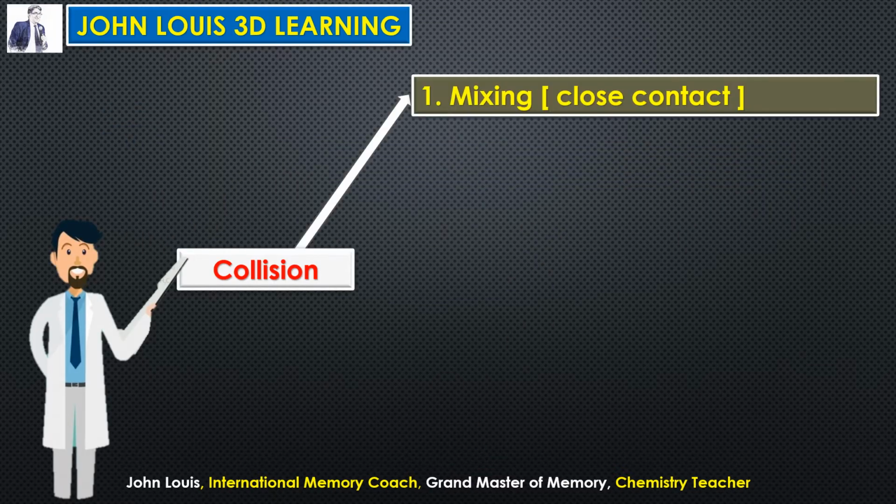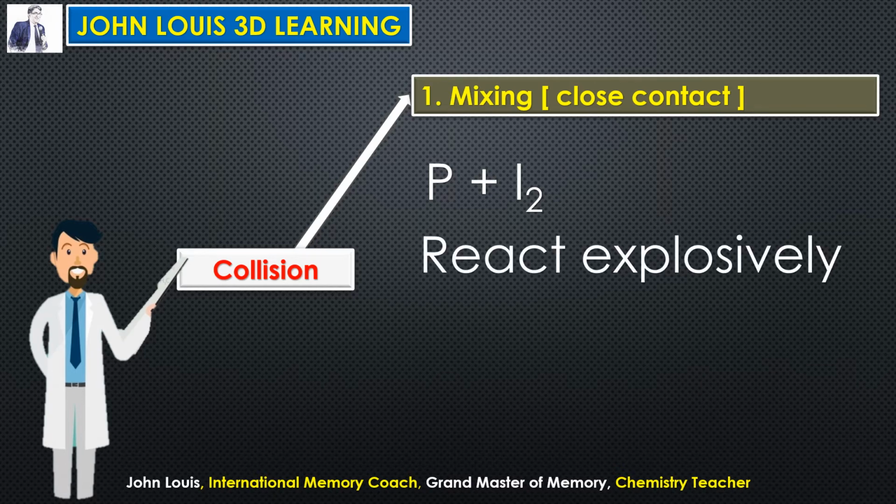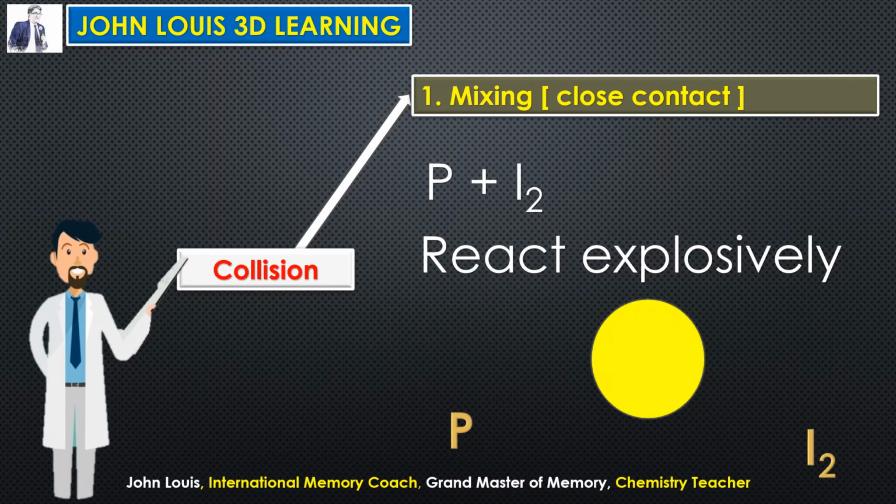So now, how does mixing help to have the collision in order for the reaction to take place? Let us take phosphorus and iodine. Both are solids. Even though they are solids, when they are brought together into close contact, they react explosively. For example, you take phosphorus, this is iodine. So when these atoms move together and collide with one another, what happens there? It explodes and a new product is formed. So therefore, by mixing them, we can have that collision.